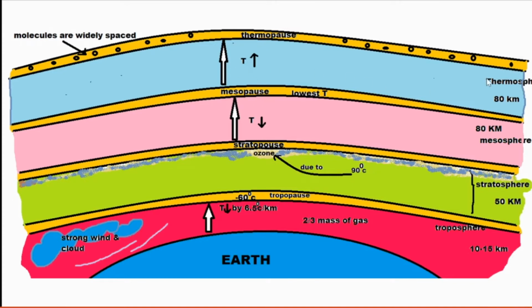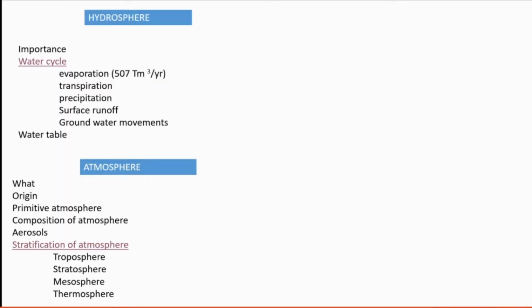And what's the peculiarity of the thermosphere? As height increases in the thermosphere, temperature increases. So that's why it is called thermosphere. These are the different layers.